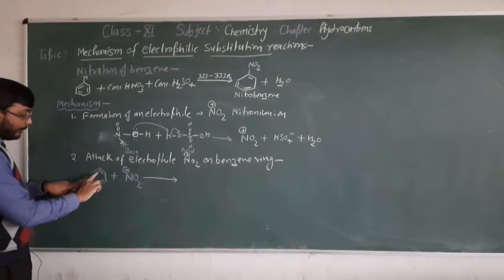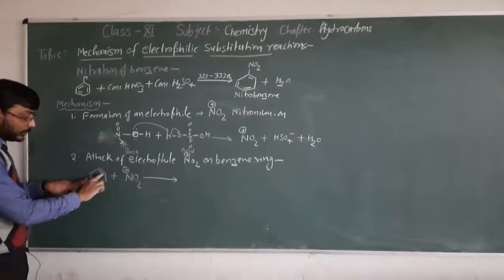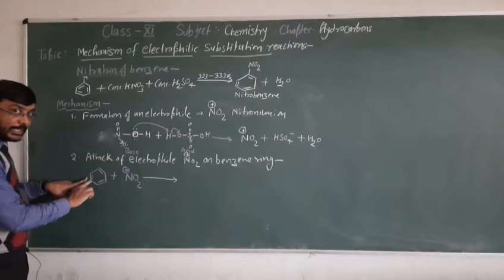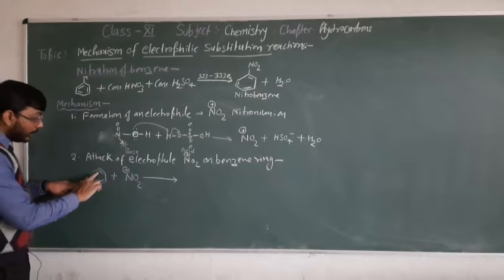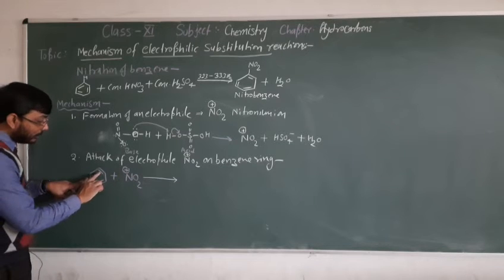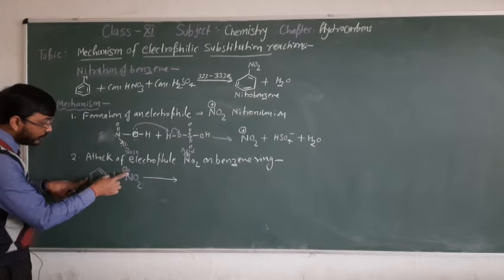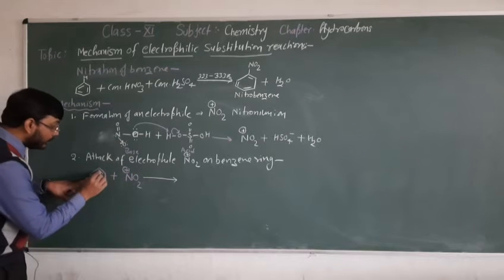Now see, benzene is a pi electron system. These pi electrons are delocalized, so it is a good nucleophile. Now this electron pair will migrate towards the nitrogen atom. This process we call the attack of the electrophile.